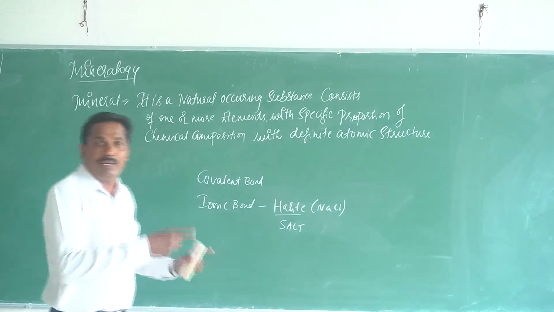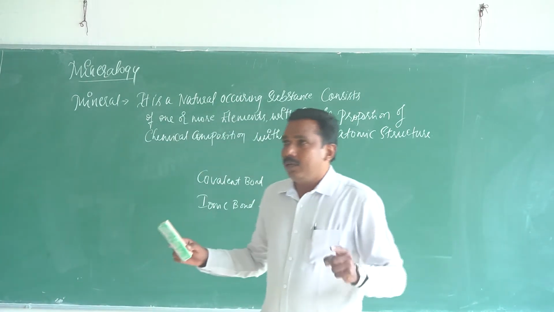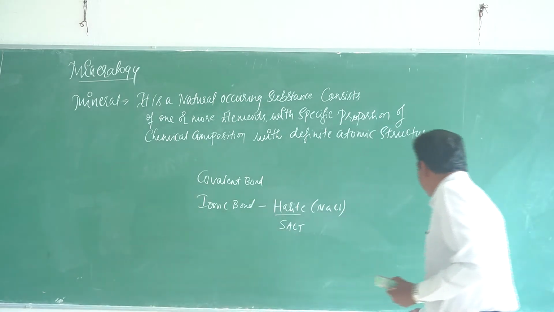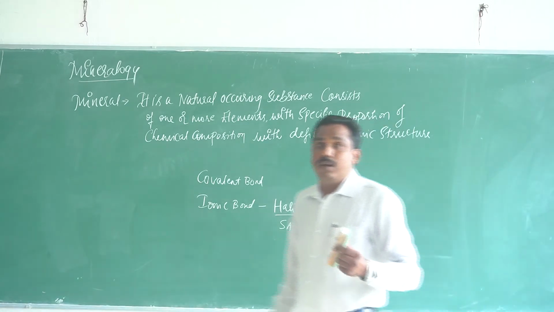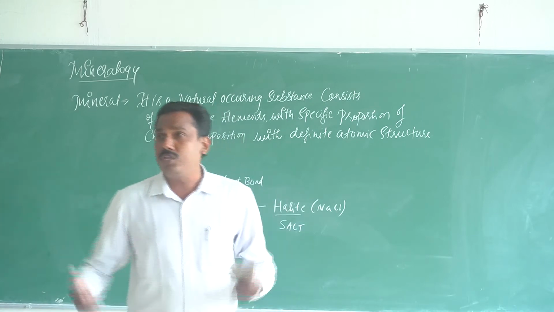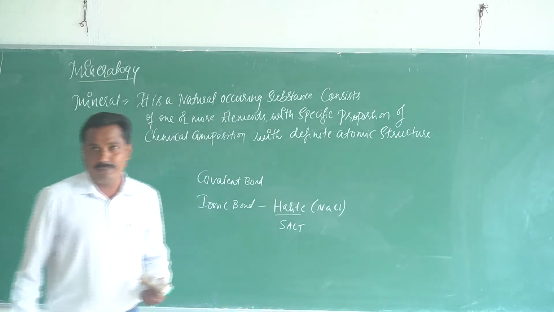See, I am going to write some of the minerals. For example, if I consider this room, there are a lot of things. In this board, there is a beading of alumina, and we can see the stools and the tables, which are all made up of iron.